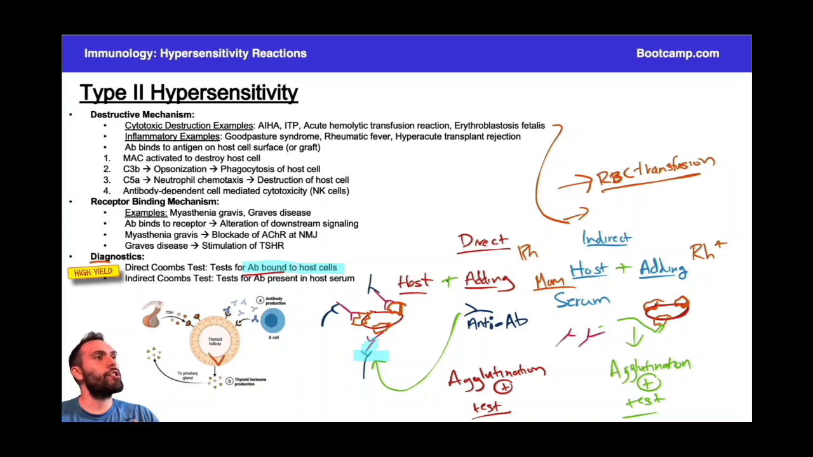And if you're getting questions on, well, what is this test looking for? Again, we're testing for whether the antibody is present in the host serum. If it's present, we add something that we suspect has that antigen. If we get agglutination, we're confirming that the host has the antibodies in the serum.